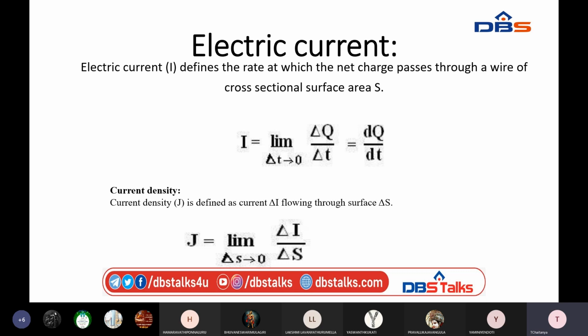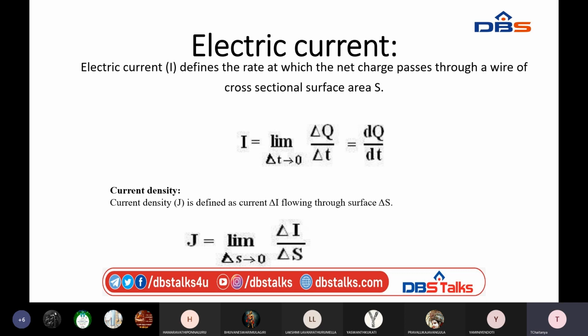Right. First of all, let us define what electric current is. Electric current is indicated by the letter I. I defines the rate at which net charge passes through a wire or a cross-sectional surface area. That rate of change of charge is nothing but current.